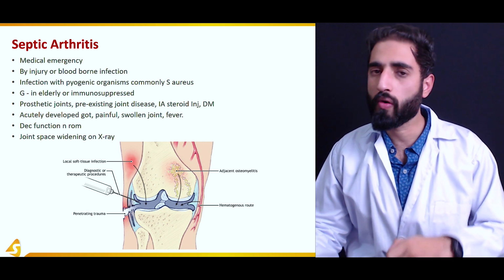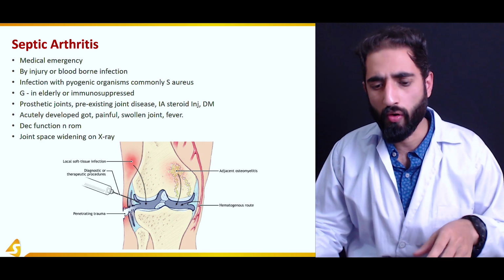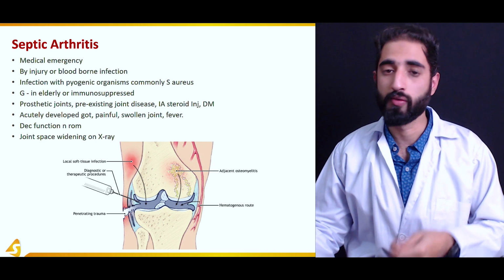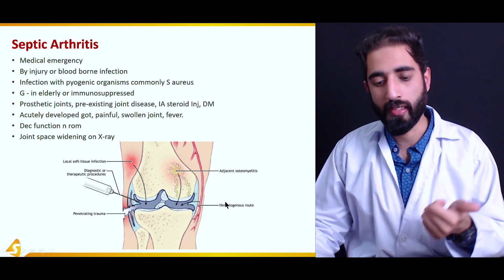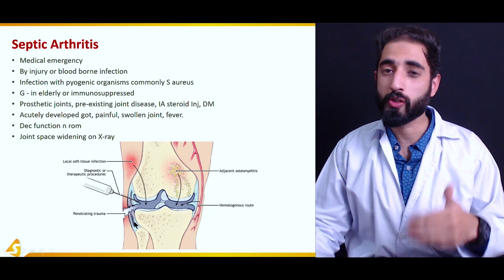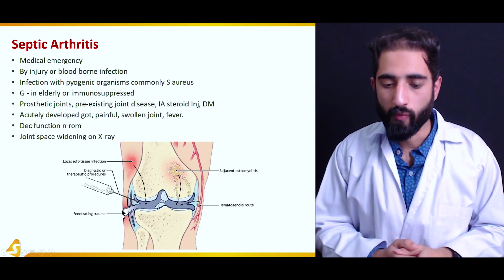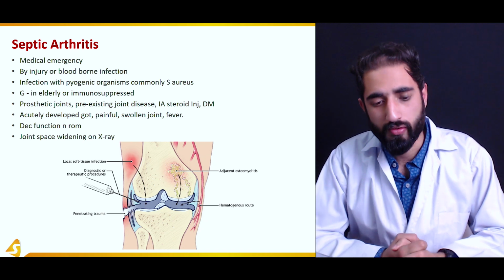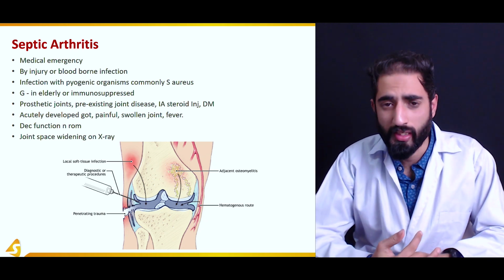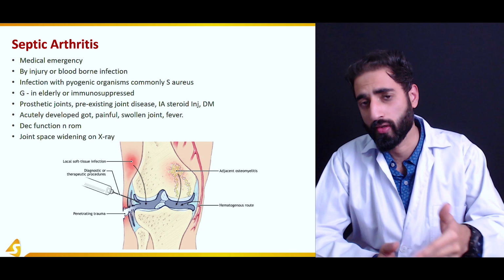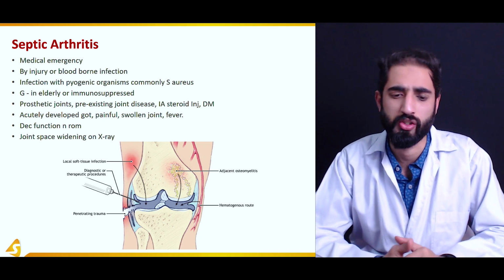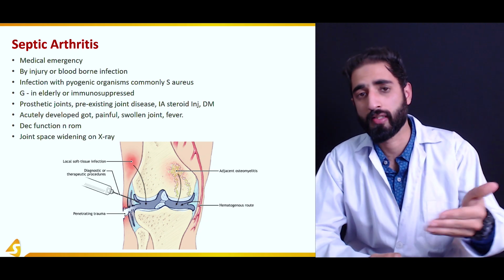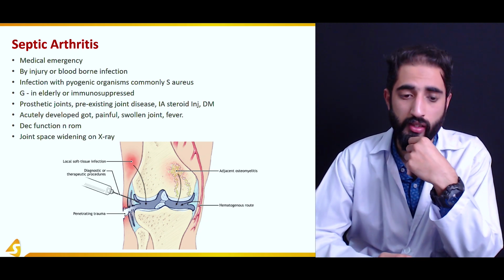It can also be because of infection anywhere else in the body, which may travel via the hematogenous route and then infect the joint. It can also be because of external trauma, or because of using an intra-articular needle, like for intra-articular corticosteroid injections or for diagnostic purposes, which if infected can also cause infection in the joint.